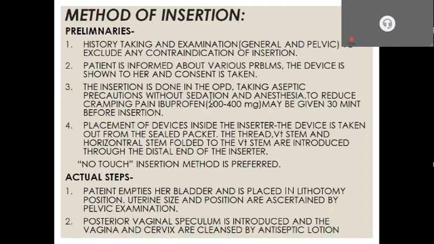Now the mode of insertion. The preliminaries are history taking and general examination, which includes both general and physical examination, done to exclude any contraindication for insertion. Then the patient is informed about various problems related to the IUCD, the device is also shown to her, and consent is taken from the patient. The insertion is done in the OPD using aseptic precautions. No sedation or anesthesia is required in this procedure. To reduce the cramping pain, ibuprofen 400 mg may be given 30 minutes before insertion.